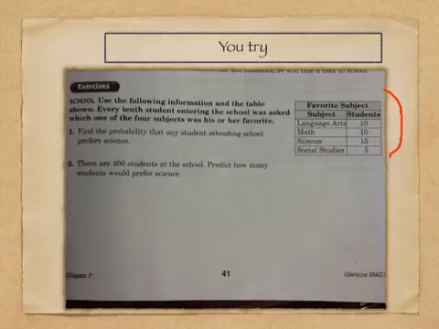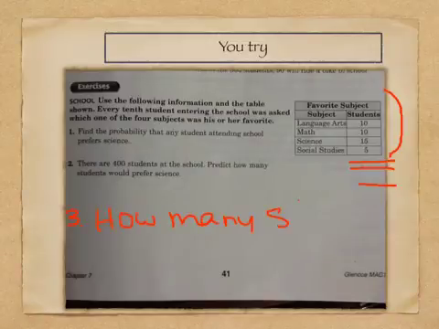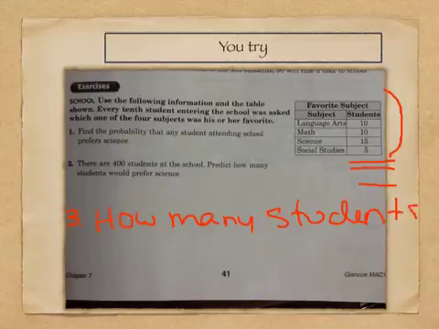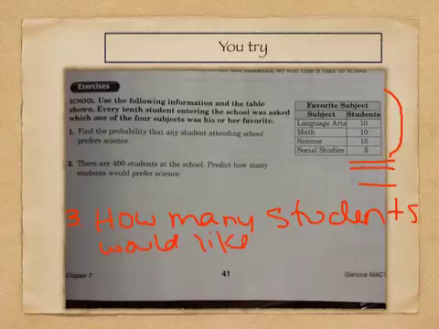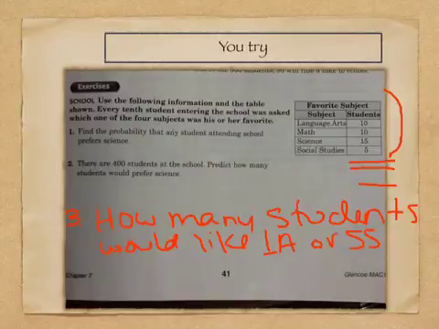So what is the probability of somebody preferring science? And the second part says there's 400 students in the school. Based on this data, how many students would prefer science? And number 3, how many students would like language arts or social studies? Okay, so that's you try. Try these 3 and then come back and check it on the key.